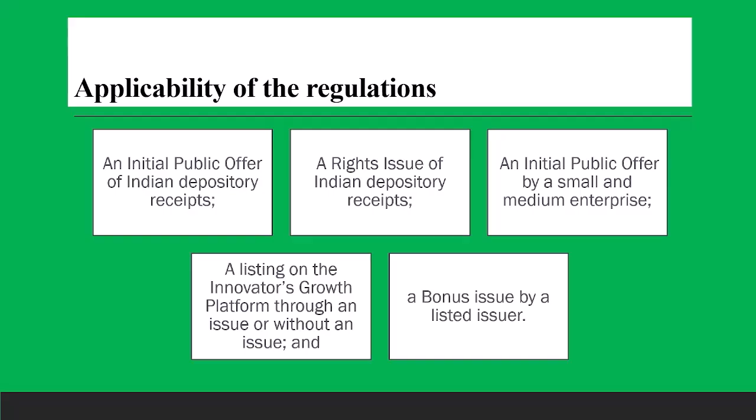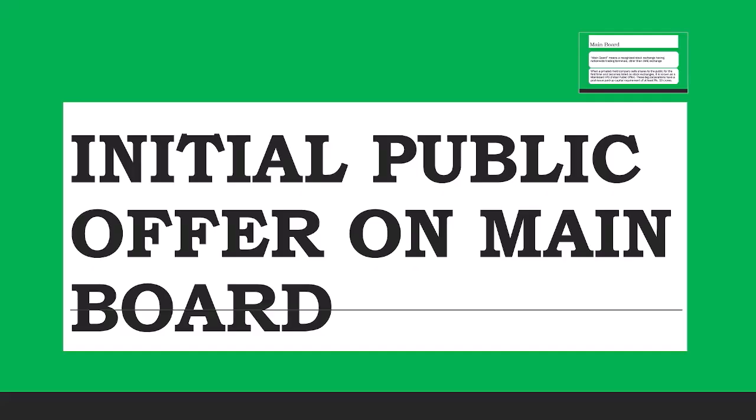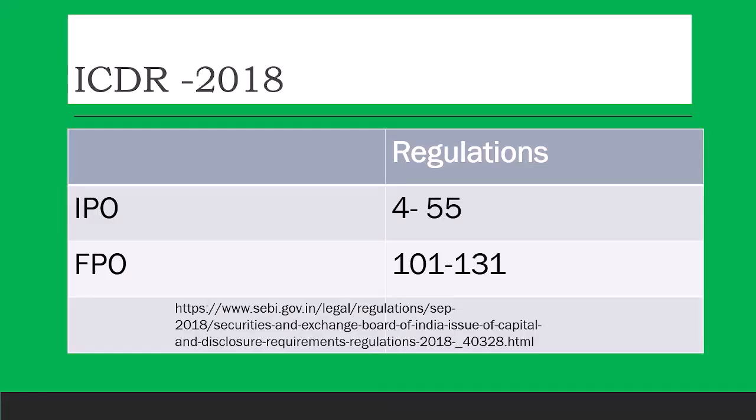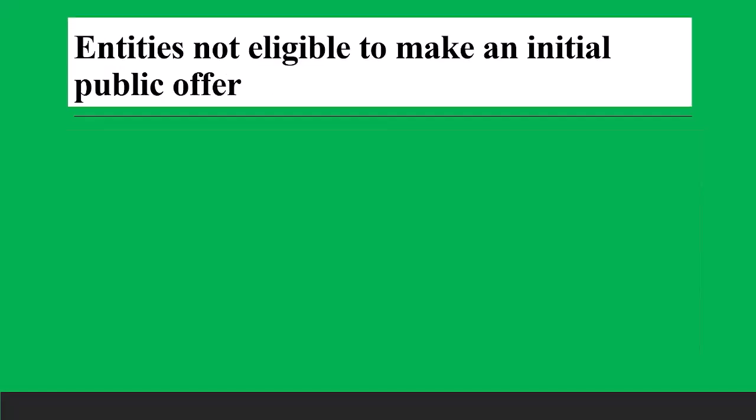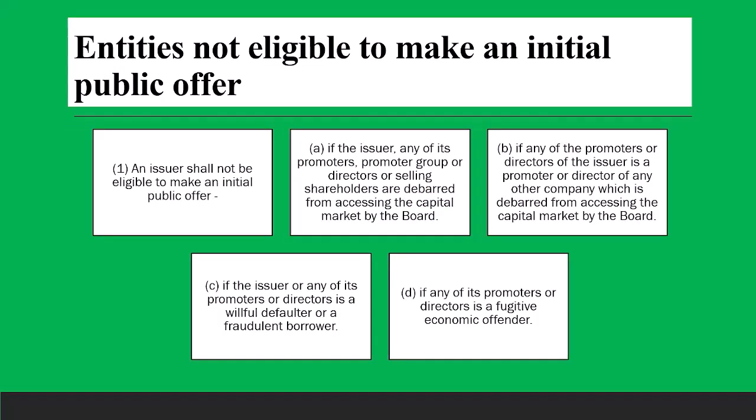Then we have the bonus issue by a company. Whenever a company issues bonus shares, these regulations are applied to bonus issues also. This is the main law we are going to discuss in the next class. It's called IPO, initial public offer on main board. The regulations are contained from regulation number 4 to 55, and for FPO, the regulations are contained from 101 to 131. I've shared these regulations so you can have a look. This is the last slide for the day.